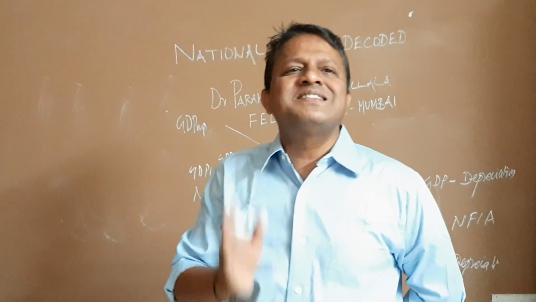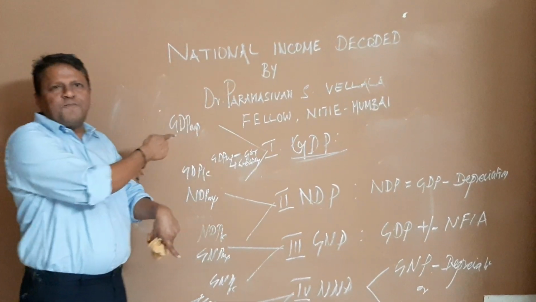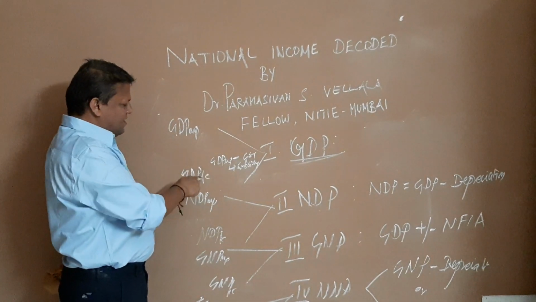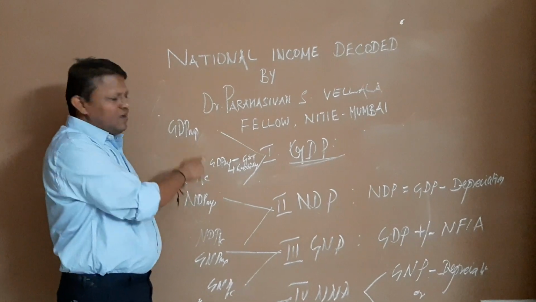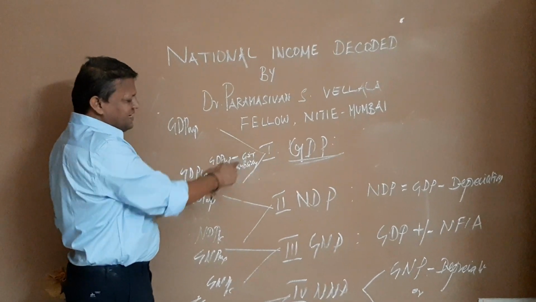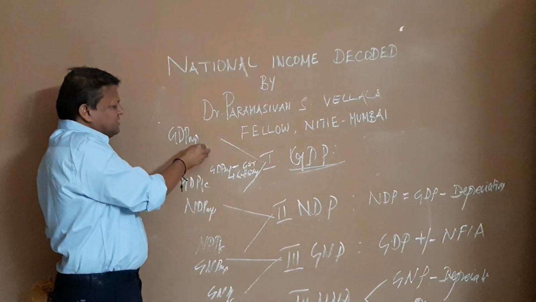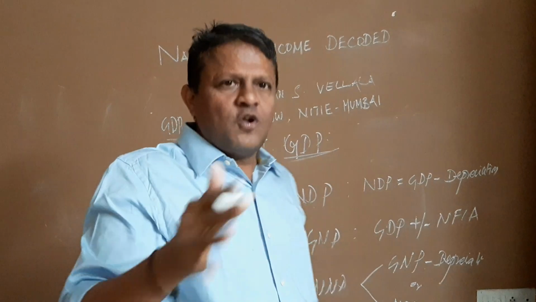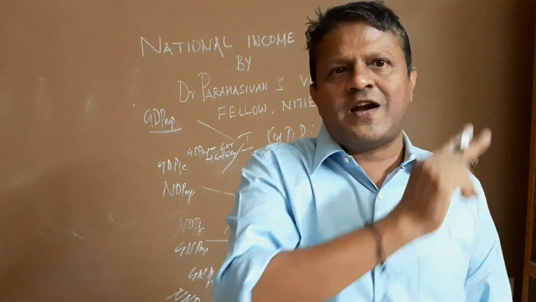Now GDP is measured at market price. So if you want to go from factor cost to market price, what you do is just the opposite: GDP factor cost plus indirect tax minus subsidy. Here we did minus indirect tax plus subsidy; just do the reverse and you will get the GDP market price. And remember, under the new methodology, we study GDP at market price, not at factor cost.